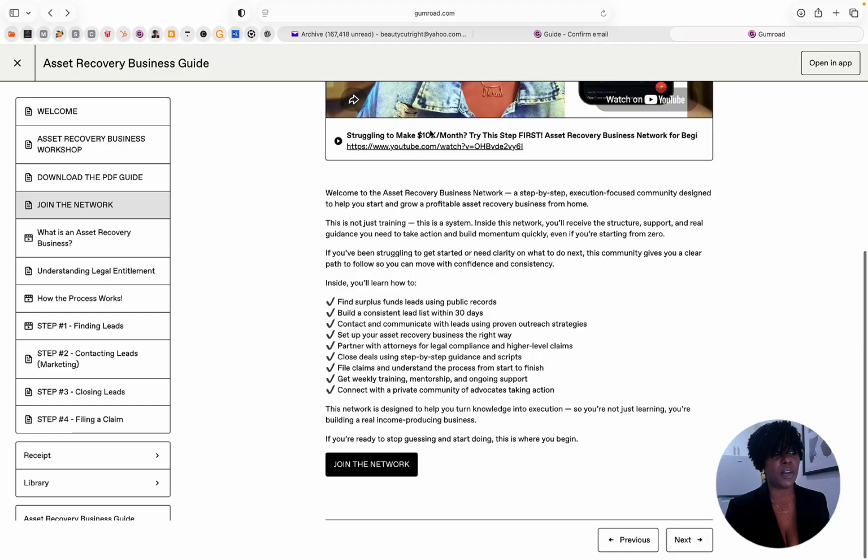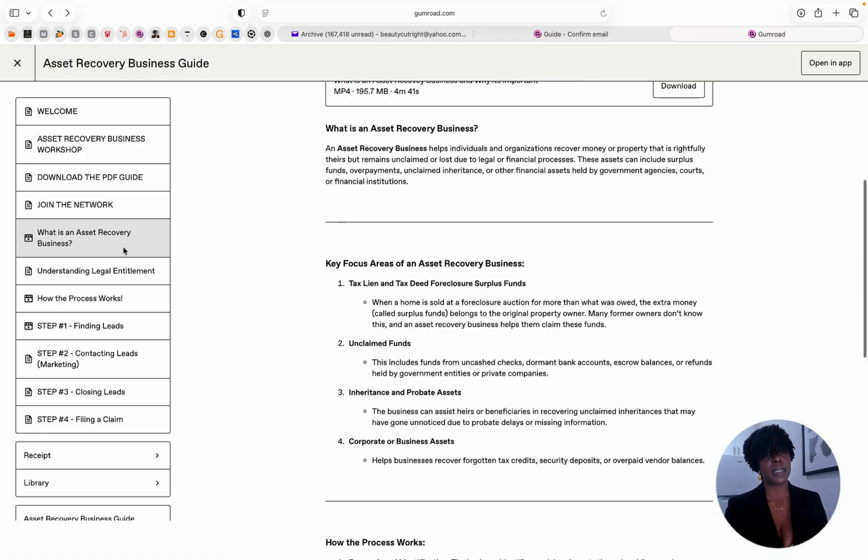You'll know there is a video there, and there is written verbiage for you to understand what that section is talking about. And it also mentions that you can join the network from there, and you can either press next, that's at the bottom of the screen, or you can go to the next tab that's located on the left side, which is the menu aspect of it.